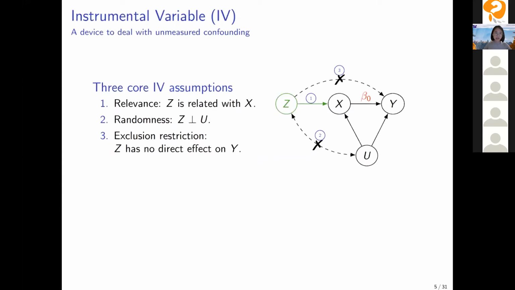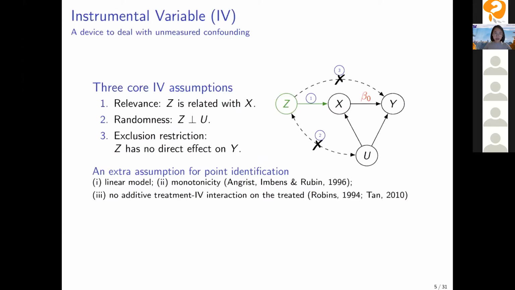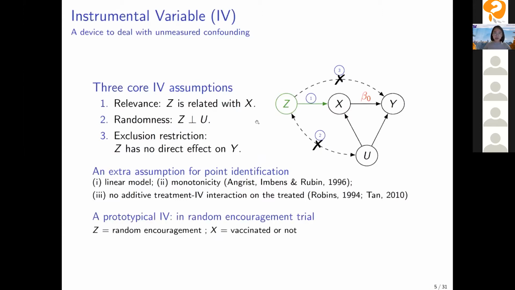Instrumental variable is a powerful device to deal with unmeasured confounding. We have heard a lot about instrumental variables from Carlos and Zhonghua's talks, so I'll be a little brief here. When we think about these three instrumental variable assumptions, it's helpful to think about a prototypical instrument, which is a randomized encouragement trial.